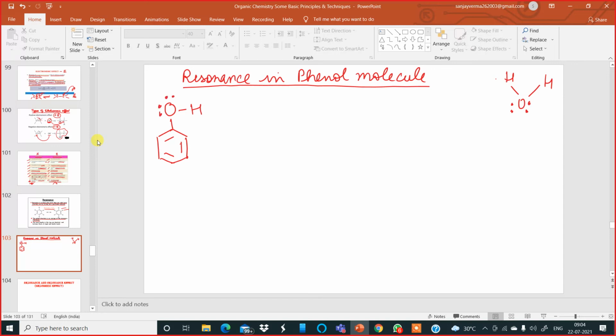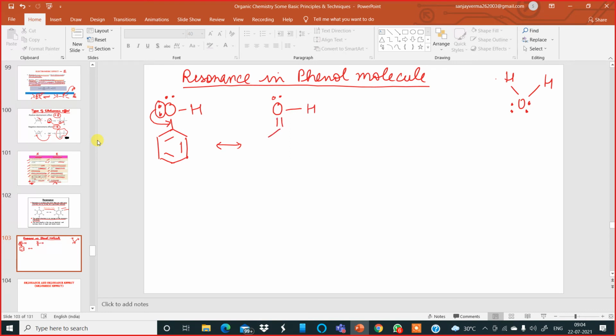Now what happens over here? In resonance, one of these lone pairs of electrons falls over here and gives a double bond. So the first resonating structure becomes like this. Oxygen, one lone pair left, hydrogen is there, and this becomes a double bond.